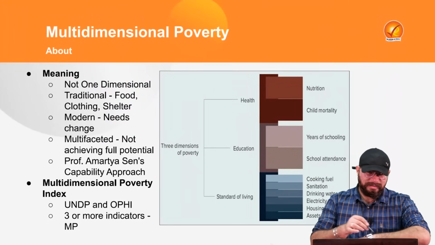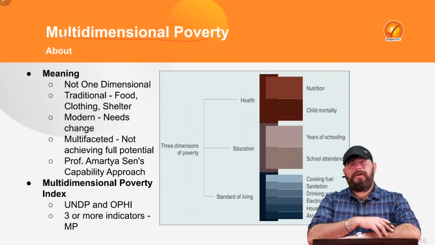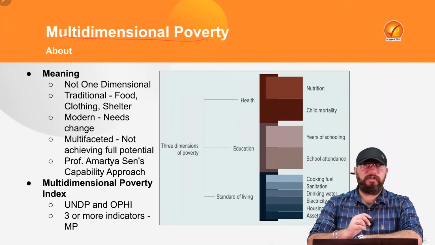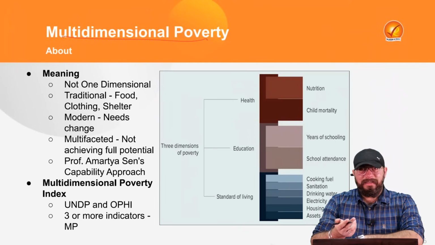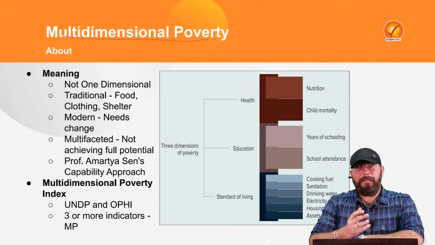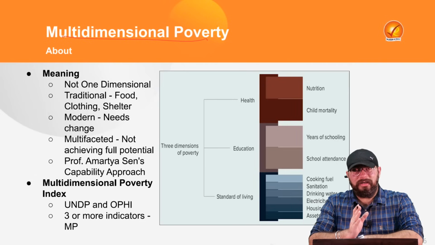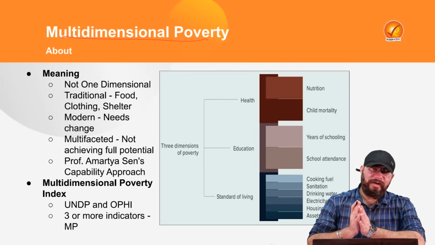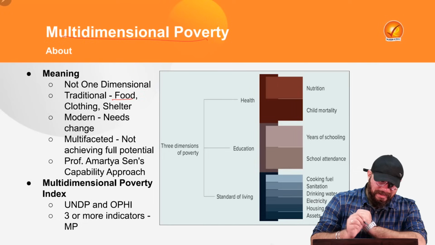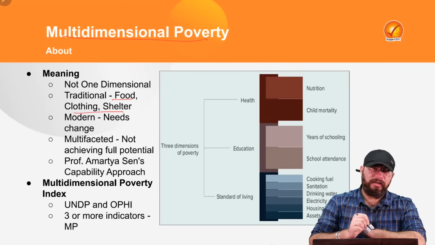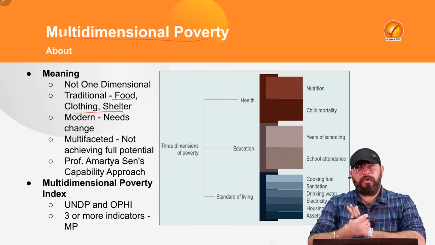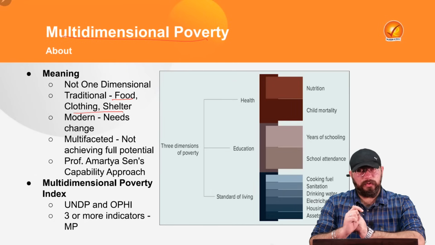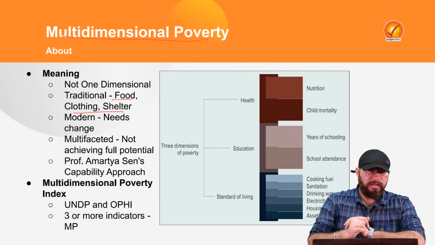But first, we need to understand the term multidimensional poverty. What do you mean by the term multidimensional poverty? The term simply says that poverty is not unidimensional. It is not one-dimensional, but multidimensional, that is, multifaceted. Traditionally, we believed that lack of food, clothing and shelter would mean that a person is poor. So if a person does not have access to food, proper housing, and clothes, that person would be considered poor.